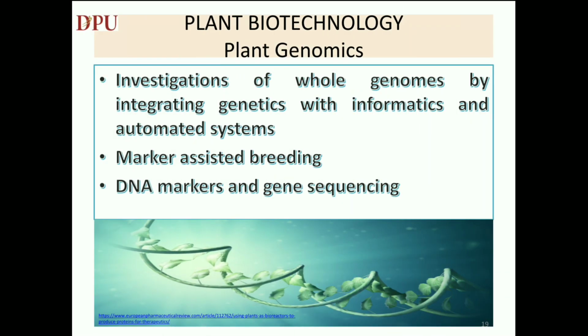Plant genomics is an important aspect of plant biotechnology, which refers to the investigations of whole genomes by integrating genetics with informatics and automated systems. Marker-assisted breeding, DNA markers, and gene sequencing are some of the dynamic fields concerning agriculture.